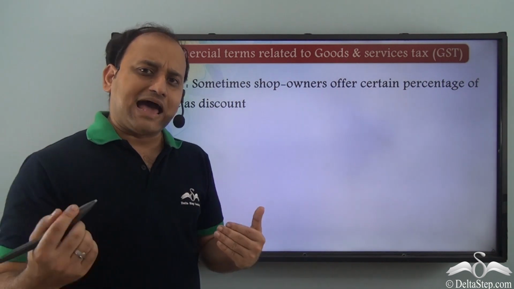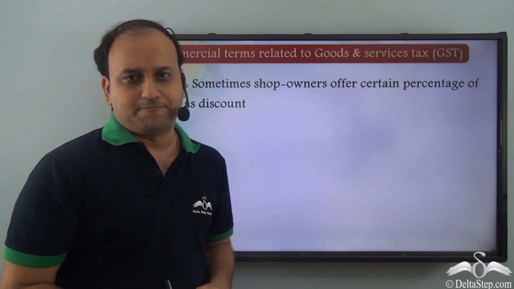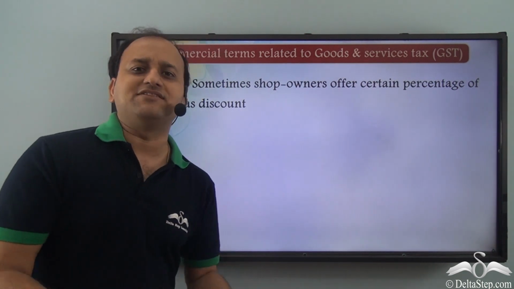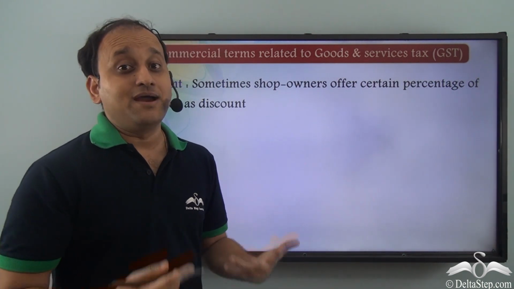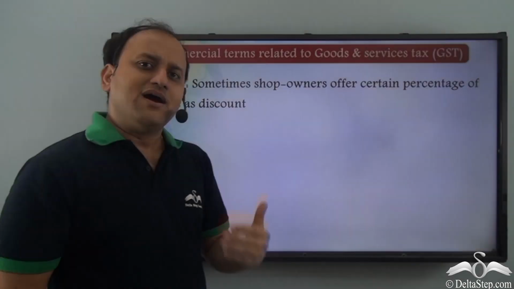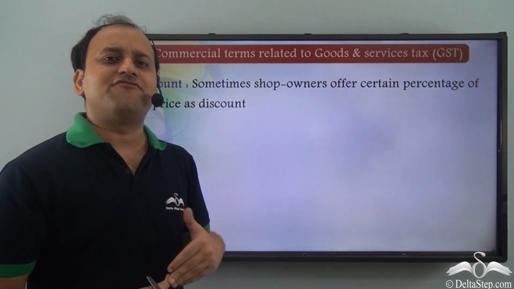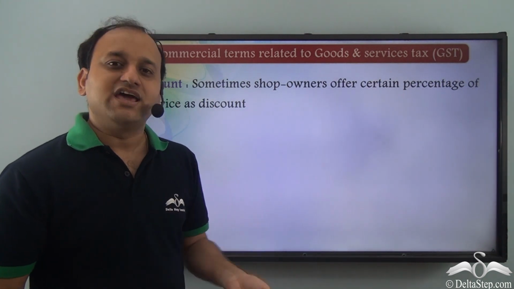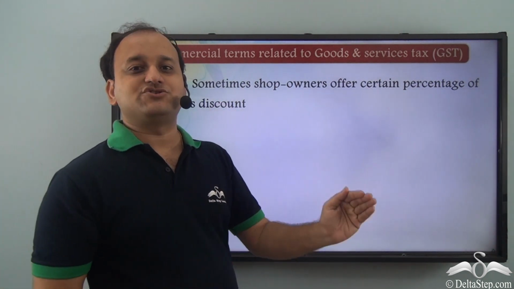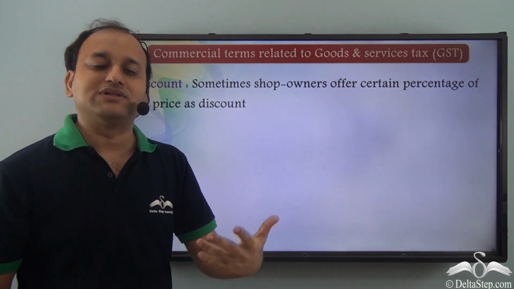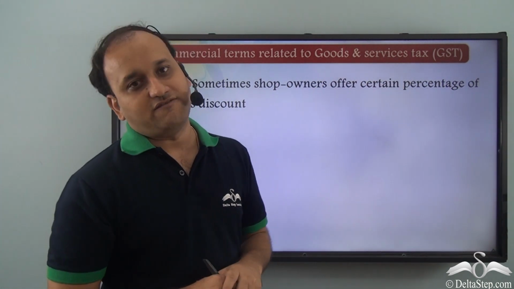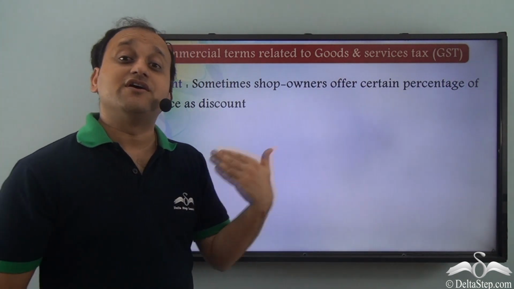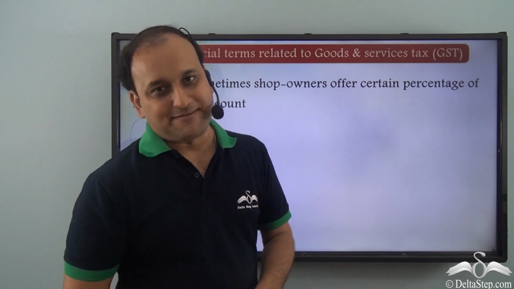Now Sam negotiates with Ravi. He says, I want to purchase the TV, but I don't have 10,000 rupees to pay. I need some discount. So Ravi decides that he will give a 5% discount to Sam. That is, he will reduce the price by 5% so that Sam can purchase that TV. So that 5% is the discount which Ravi is offering to Sam.